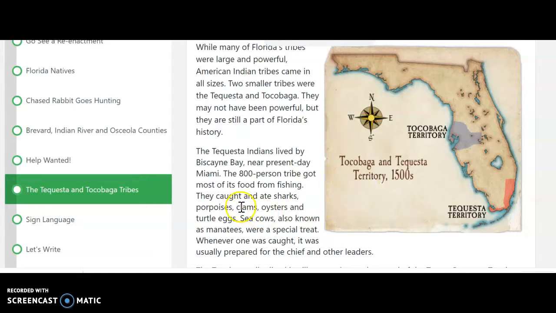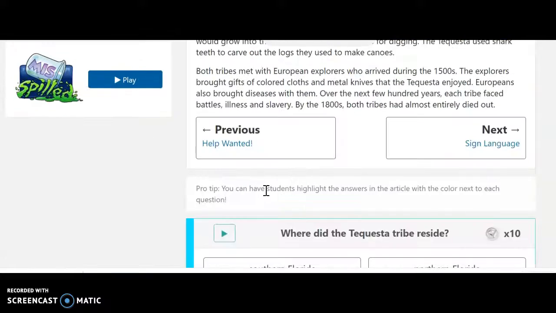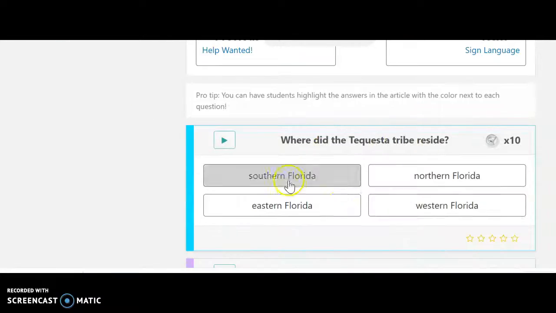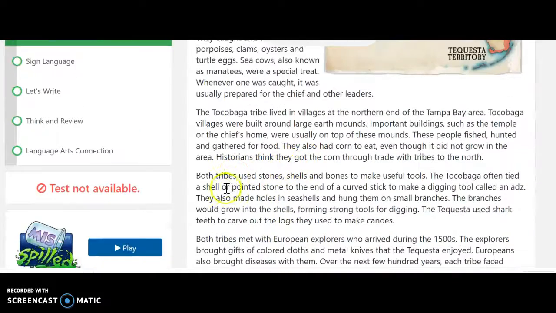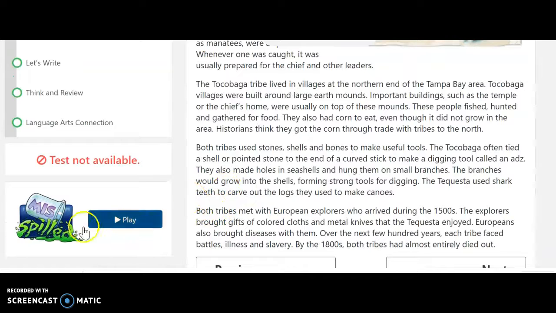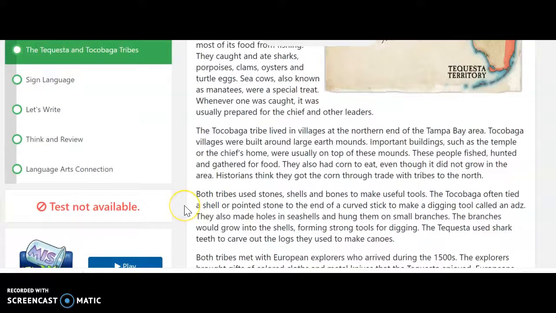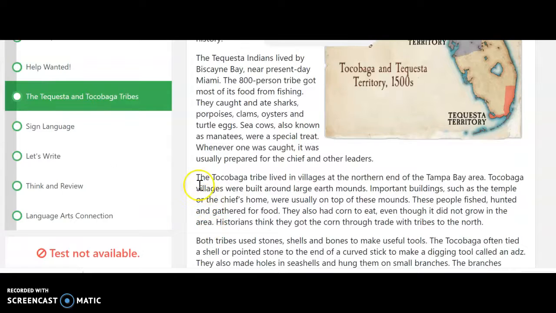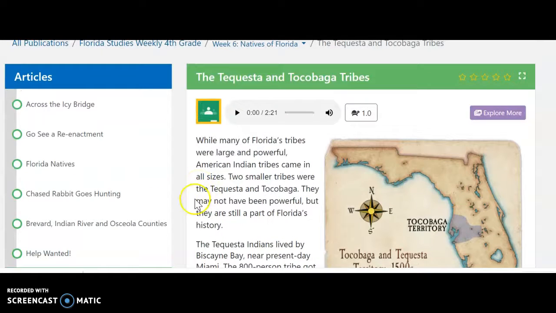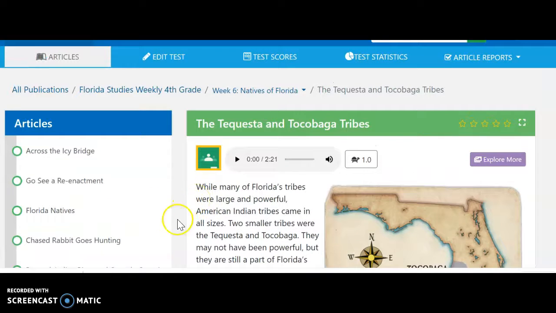So with the time that you have left over on Friday, you can get caught up on work that maybe you haven't completed yet, or you can even go through, now that you've answered all these questions and earned coins for Rev, you can go through and play some of the games if you would like. Those are located here at the end of each week, so week 4 and week 6. You can even try out some of those crossword puzzles. That's the week in social studies.